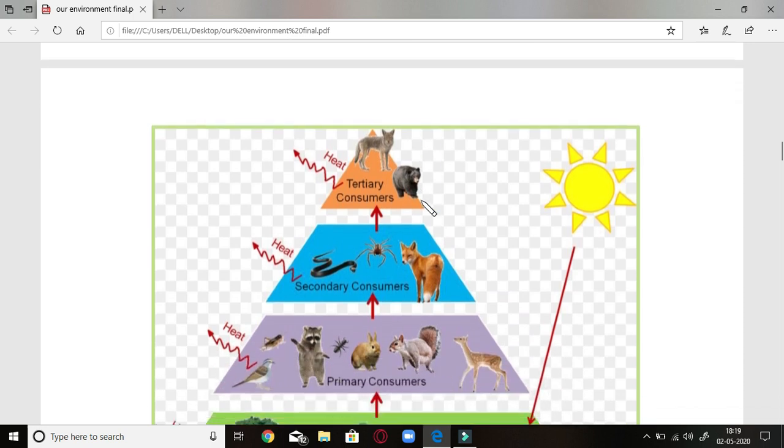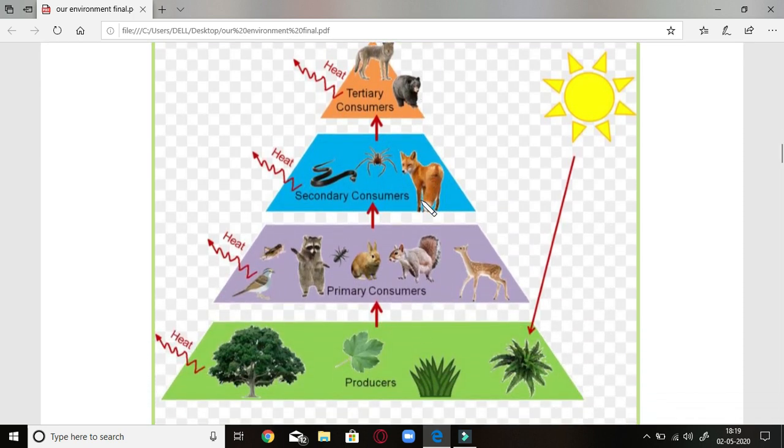So I have made a chart for your reference also. As you can see here at the base, I have shown producers. They are made up of various types of plants, and they are all green in color. They are autotrophs, and they are very large in number. That is why the area is too large here, and it is at the base because it is the start of any biotic factors.